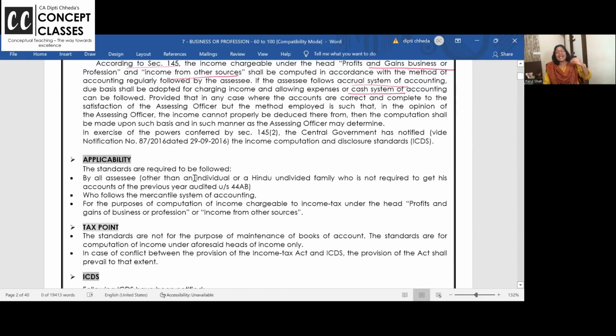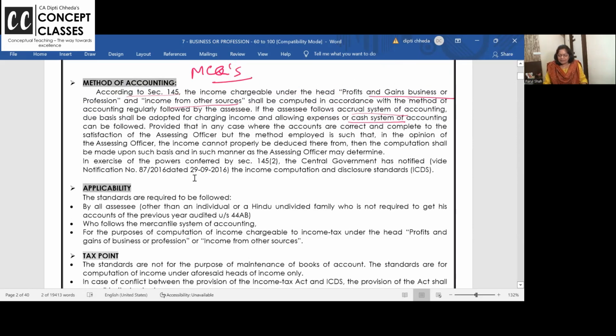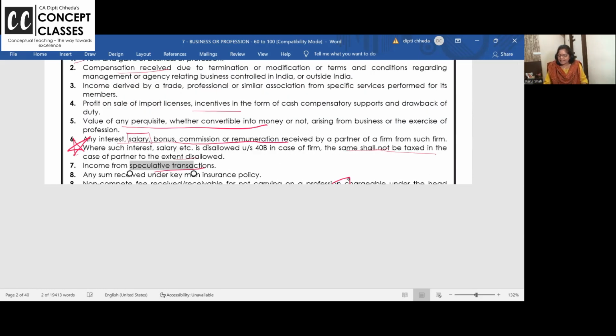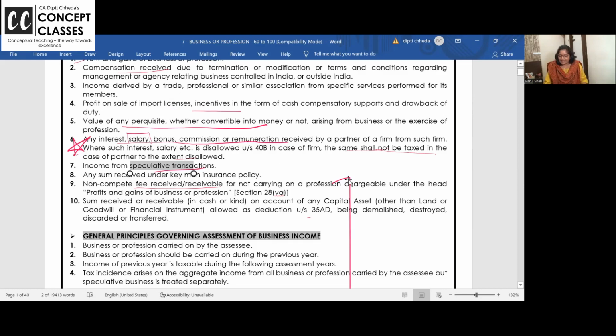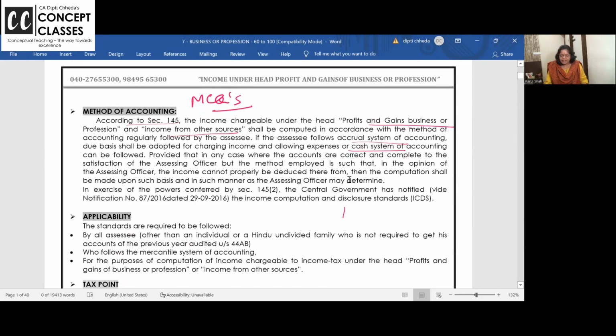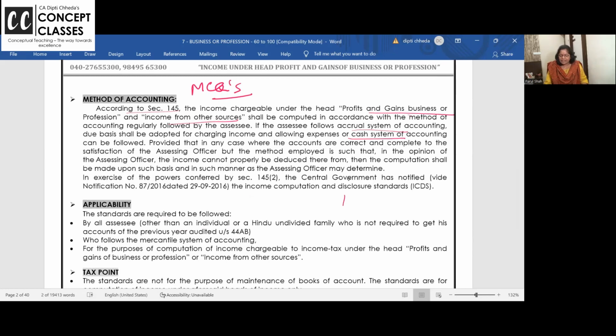Now, as we have accounting standards, in income tax we have ICDS in taxation. At Inter level, you just have the introduction, and in Final, you have these ICDS in detail. Accounting standards are the standards which you use for your books of accounts. ICDS are applicable.